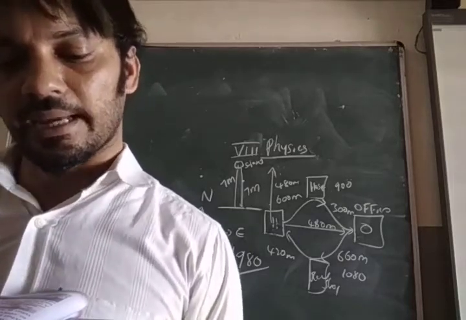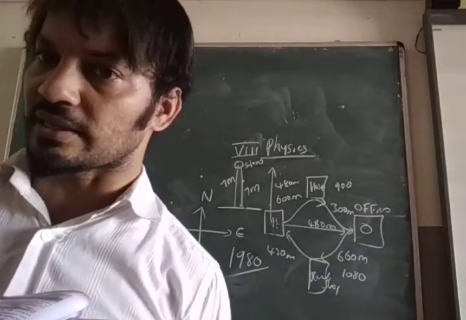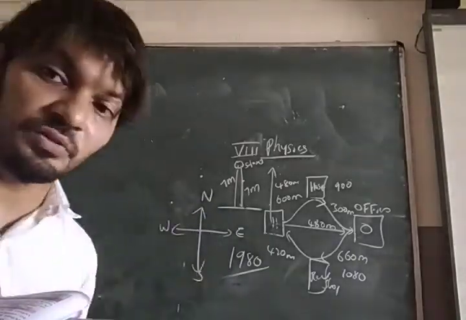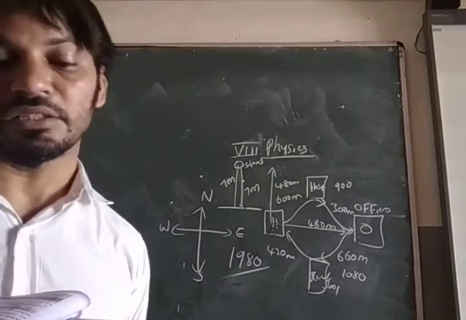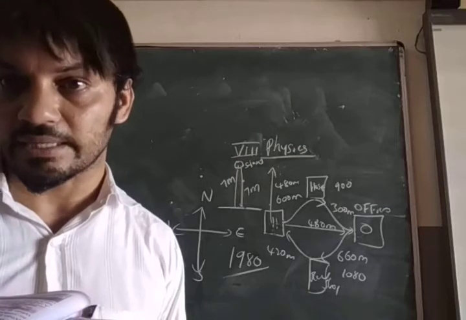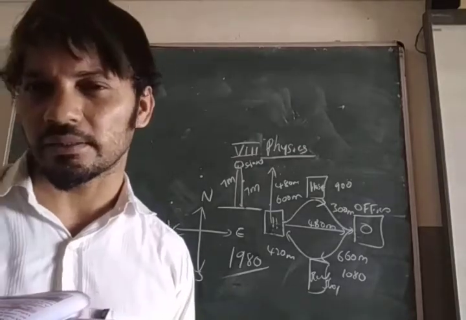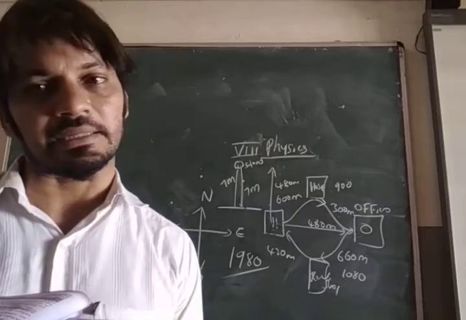Take it in the note: displacement is the straight line distance from the initial position to the final position. Initial position to final position in a straight line, that is known as what? Displacement. It has both magnitude and direction. Distance does not have direction; displacement has direction.